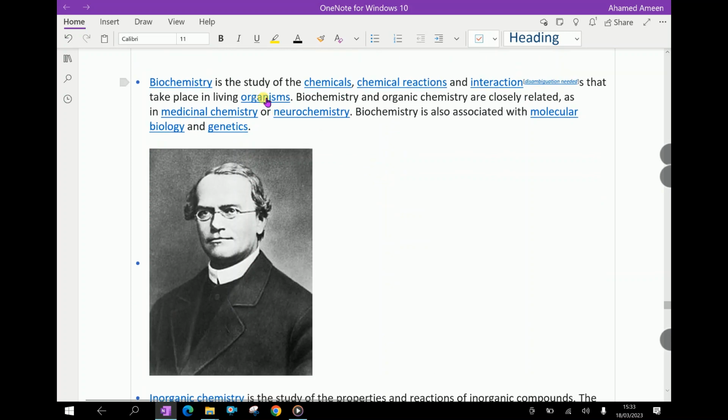Biochemistry is the study of the chemicals, chemical reactions and interactions that take place in living organisms. Biochemistry and organic chemistry are closely related, as in medicinal chemistry or neurochemistry. Biochemistry is also associated with molecular biology and genetics.